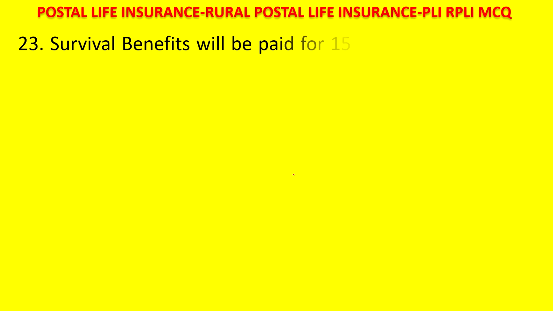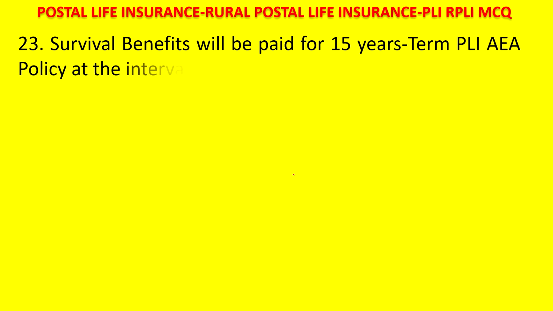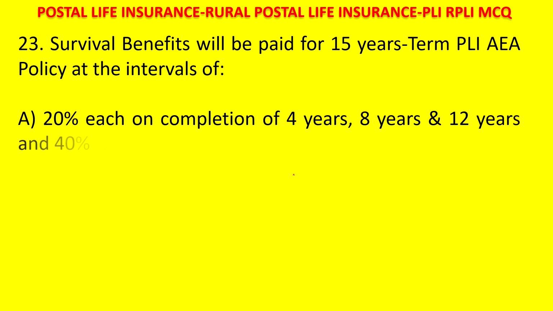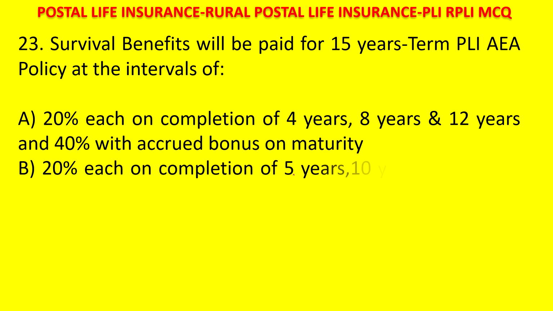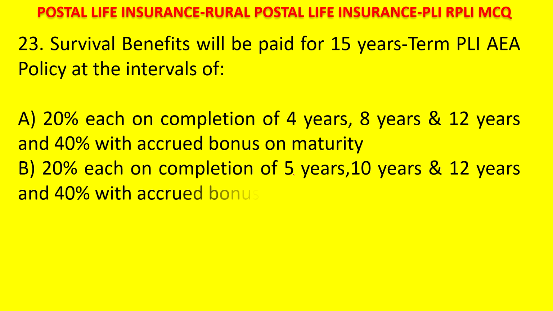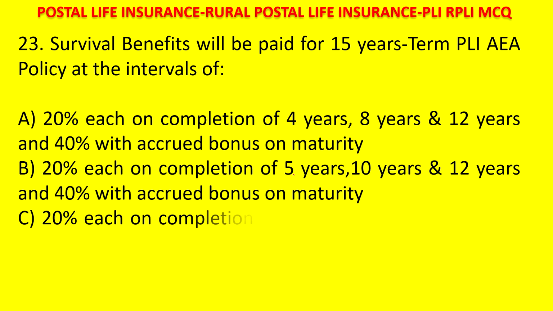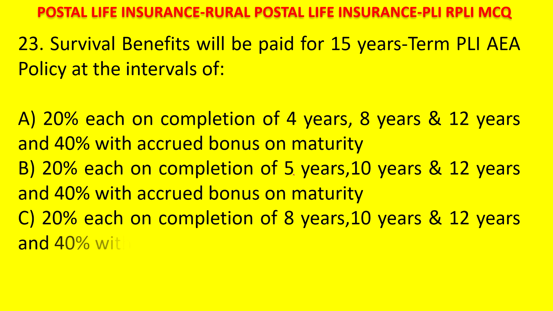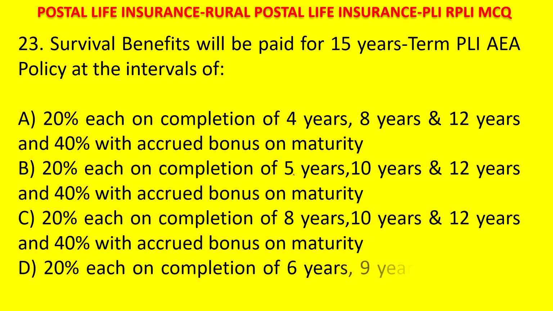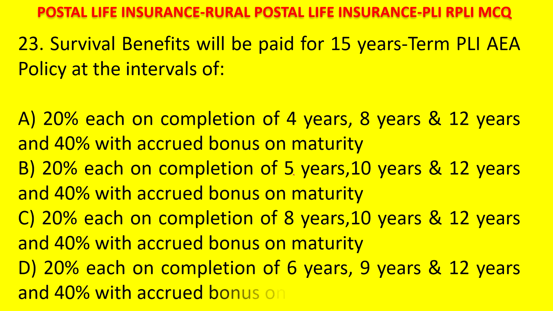Survival benefits will be paid for 15 years term policy AEA at intervals of: A. 20% each on completion of 4, 8, 12 and 40% at the last. B. 20% on each completion of 5 years, 10 years, 12 years and 40% with accrued bonus on maturity. C. 20% on completion of 8, 10, 12 and 40% on the last. D. 20% on each completion of 6, 9, 12 years and 40% with accrued bonus on maturity. Your time starts now.